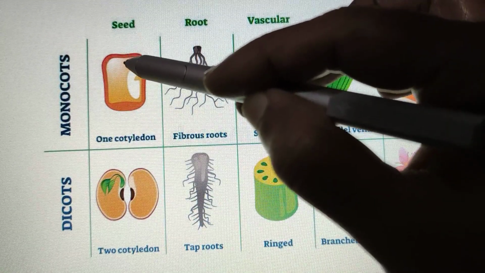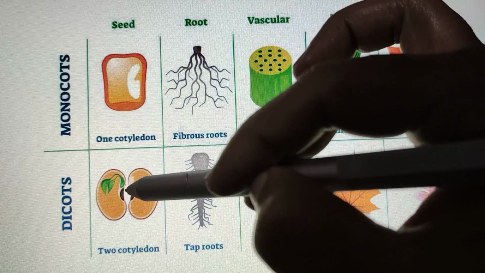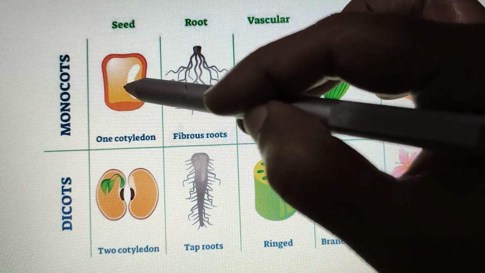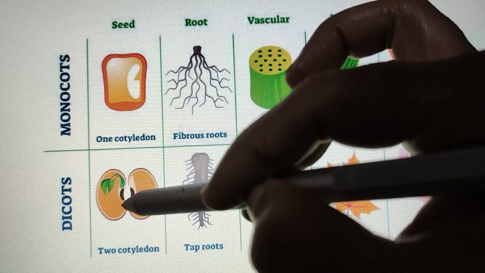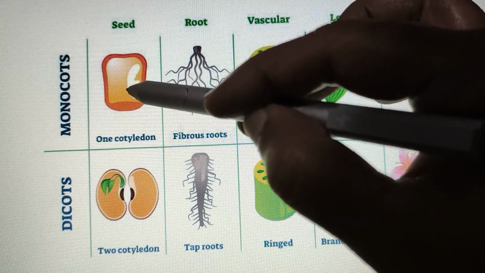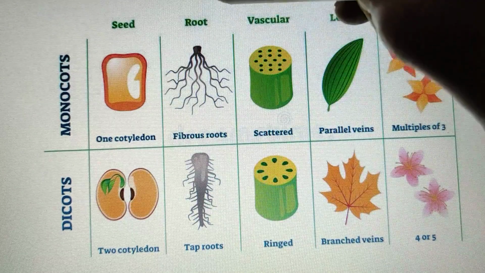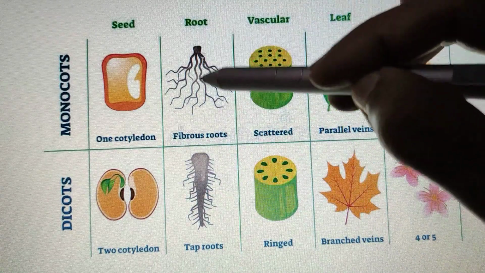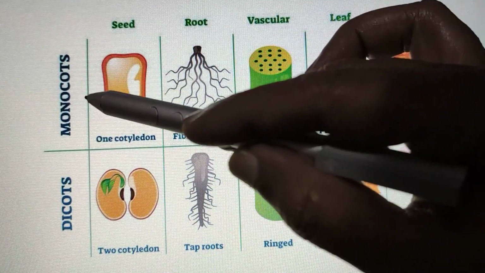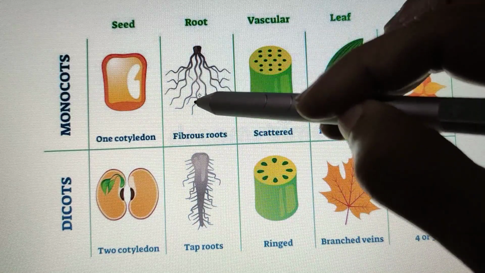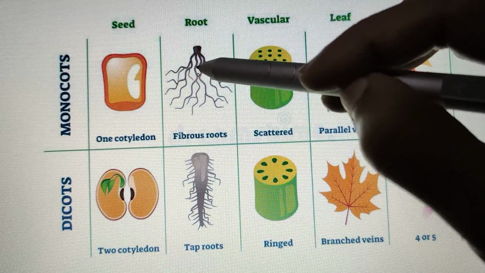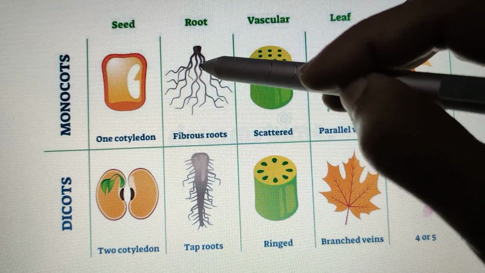So, based on the presence of one or two cotyledons, angiosperms are classified into monocots and dicots. Monocots have one cotyledon, dicots have two cotyledons. Now, what is the difference based on root system? In monocots, there are similar sized roots. The main root is absent.